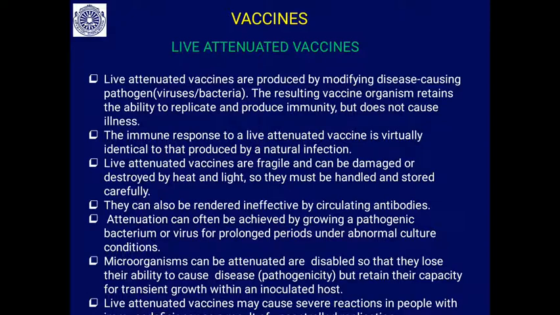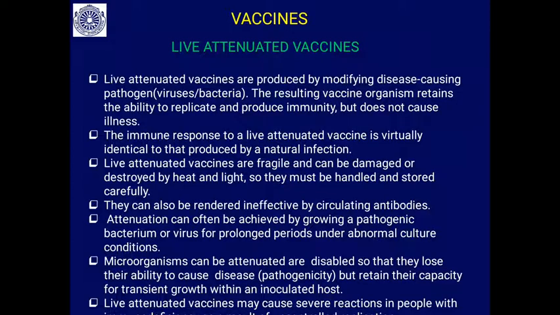So, it is the live bacteria or viruses, but it is modified, it is not going to cause any disease. The resulting vaccine organism retains the ability to replicate in the host, but it is not producing any disease, but it will produce immunity. So, it is not causing any illness.